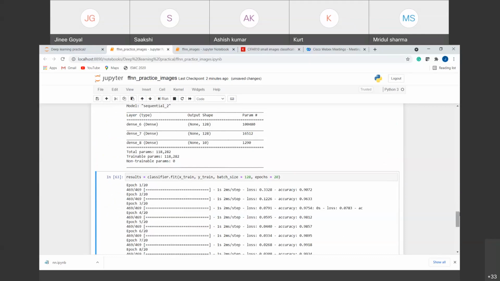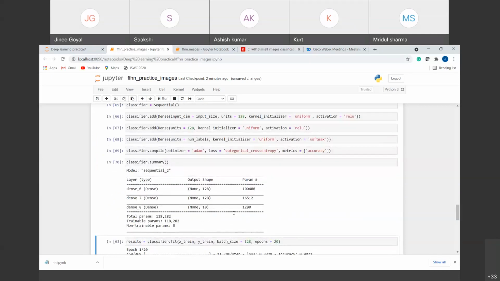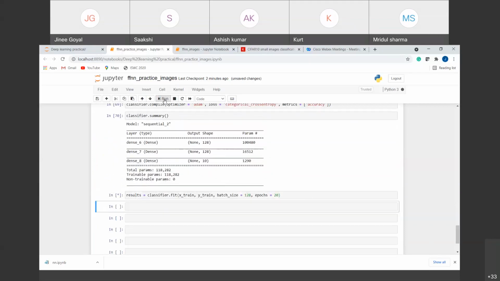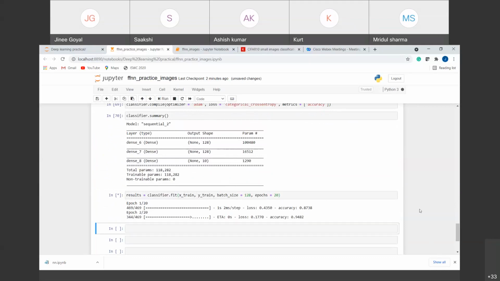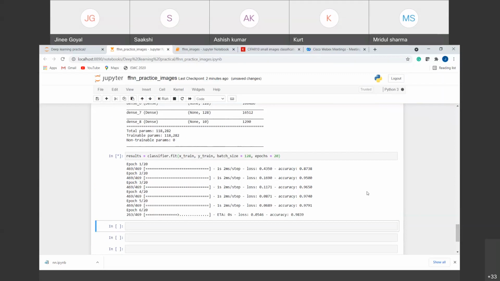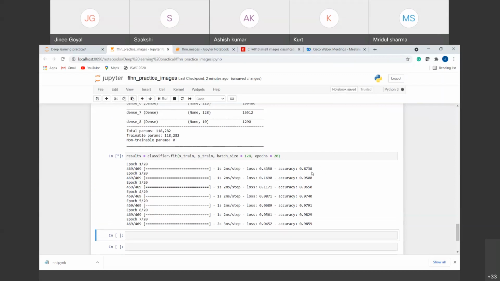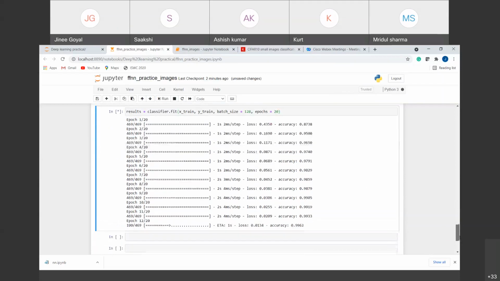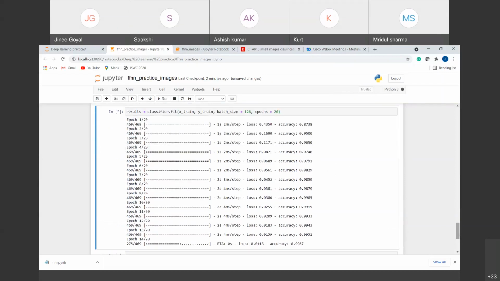So in the summary, you can see that the number of trainable parameters has changed, which were initially different. Now if we fit our model again, you can see that in the previous run we started with an accuracy of 90%. Now we have started with an accuracy of 87, 95, 96, we are increasing, but we are still able to reach around 99% accuracy, right?